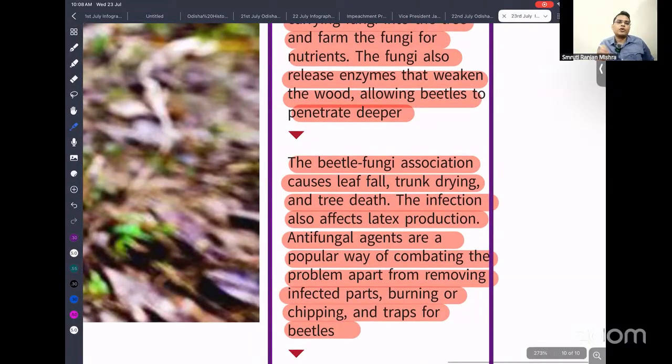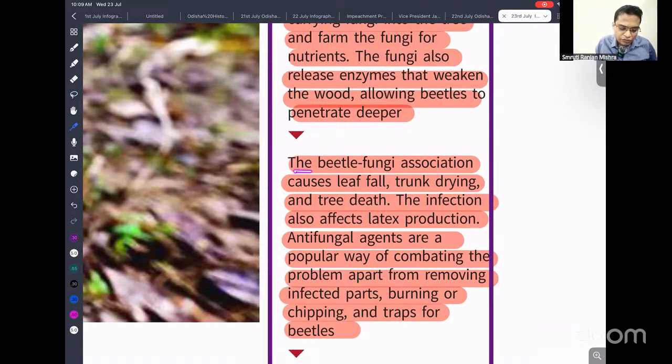So I think 2 years back, there was a question in UPSC mains: what are the challenges that our rubber plantation industry is facing? So you can talk about this now. Each and every day you'll get one or two pieces of information from your current affairs newspaper. If you collect for 360 days, you'll get a lot of information. You'll be bombarded with information and fodder, so you can write a very good answer.